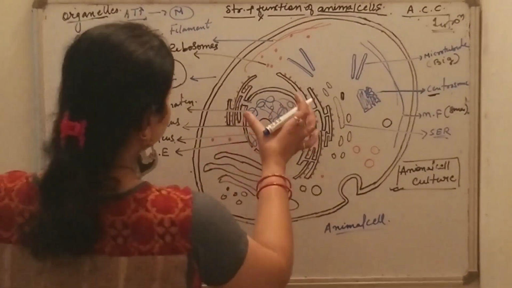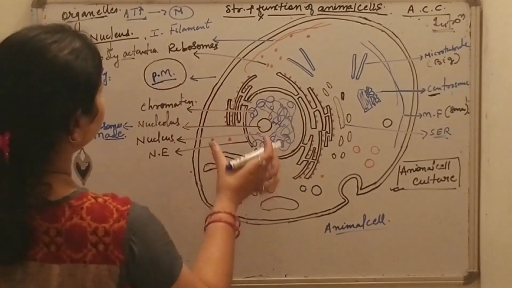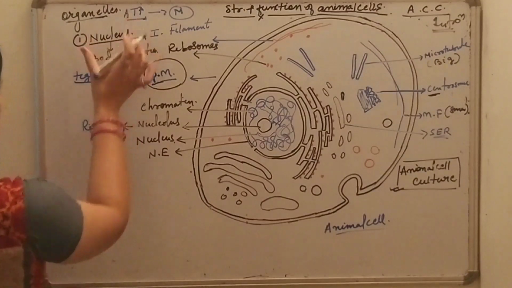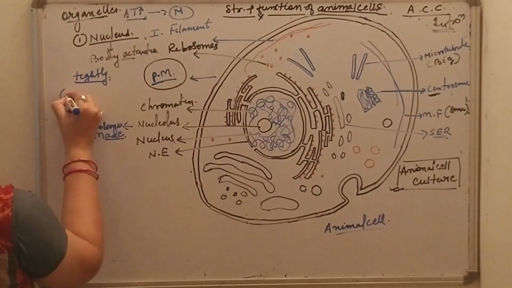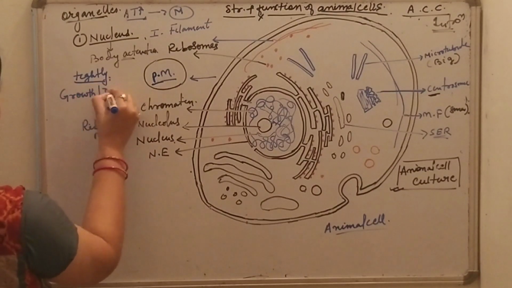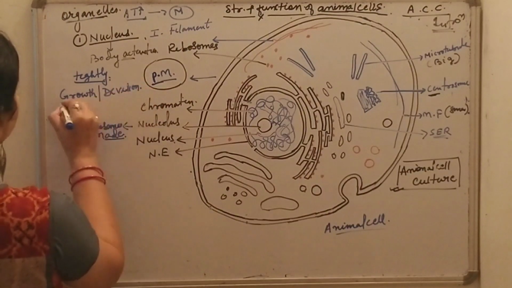What is the function of the nucleus, which is very important? The nucleus is responsible for the growth and division of the cell.